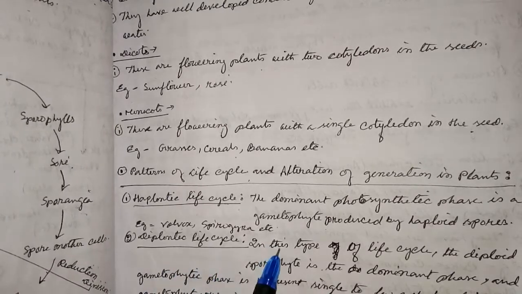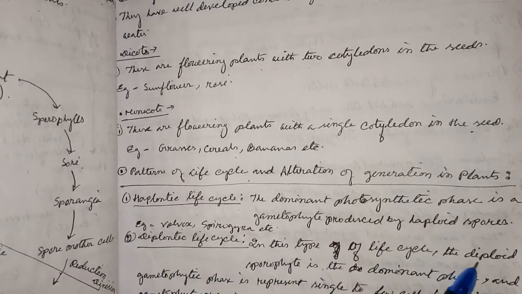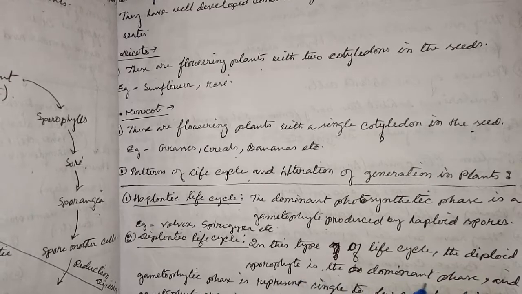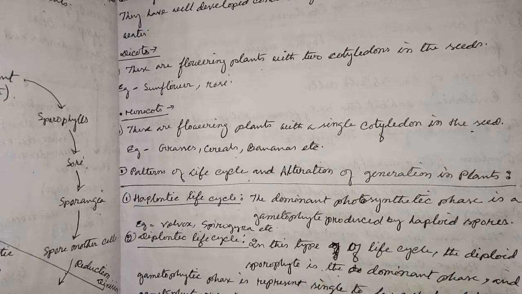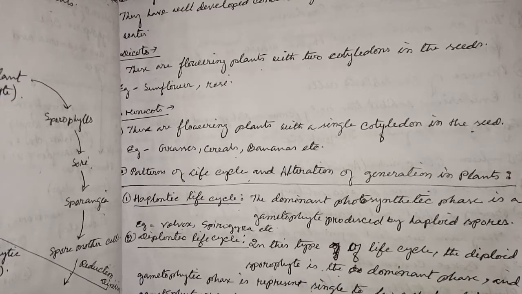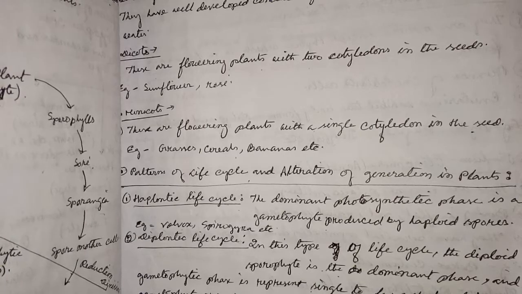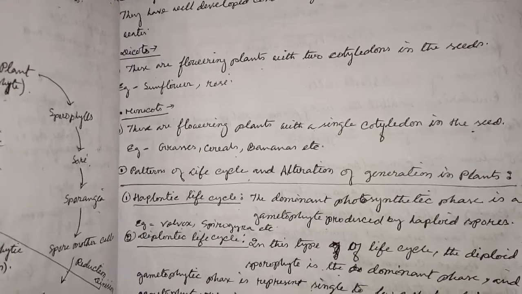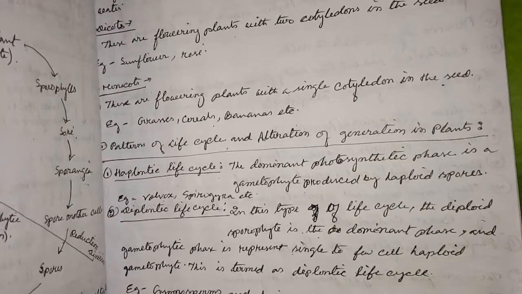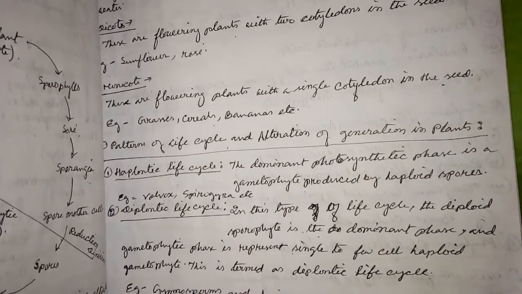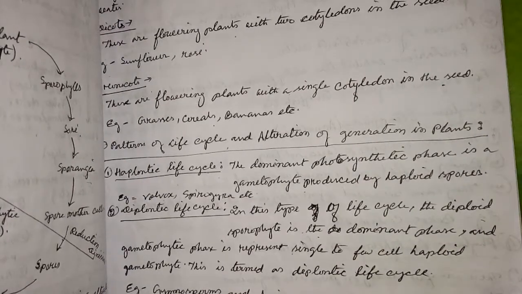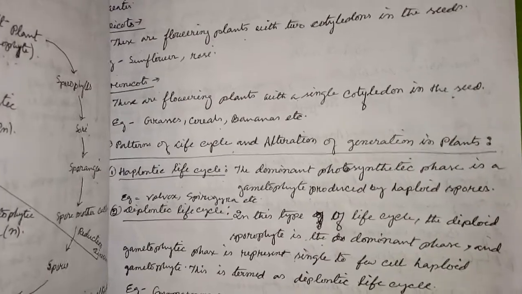Diplontic life cycle. In this type of life cycle, a diploid sporophyte is the dominant phase, and the gametophytic phase is represented by single to few celled haploid gametophyte. This is termed as diplontic life cycle. Example: gymnosperms and angiosperms.